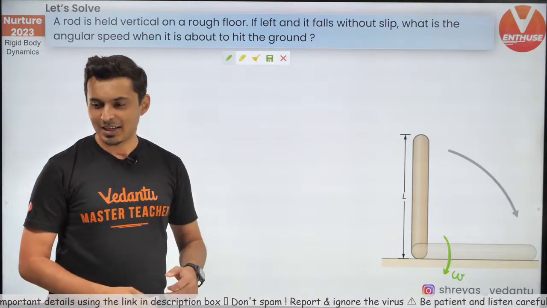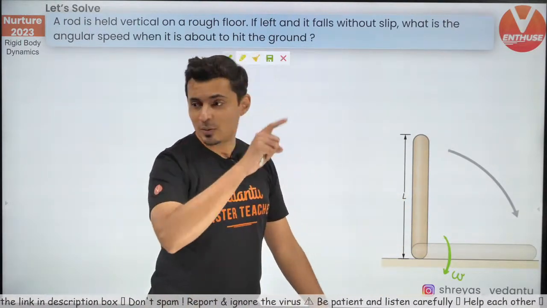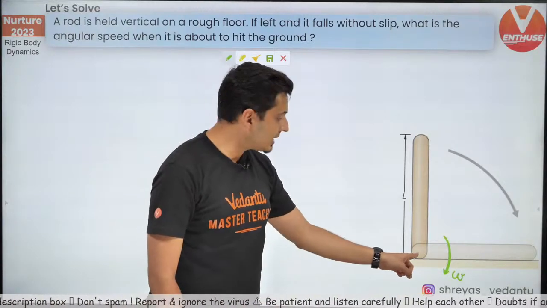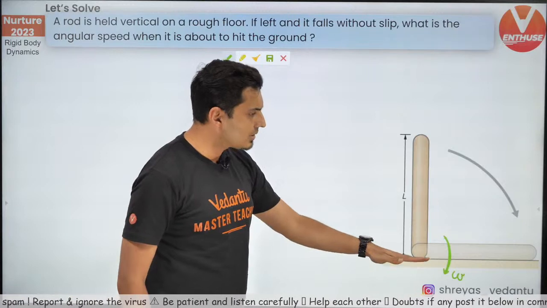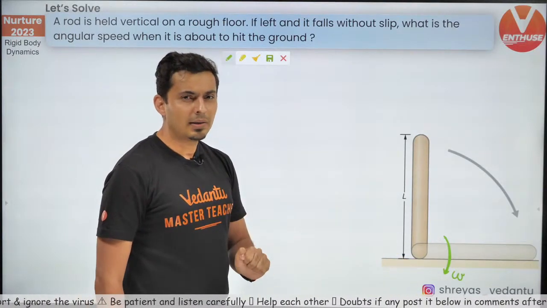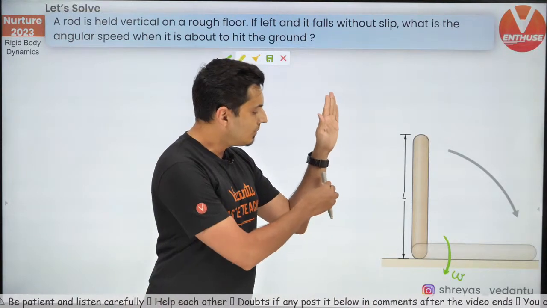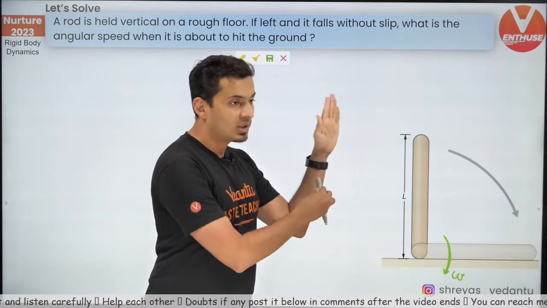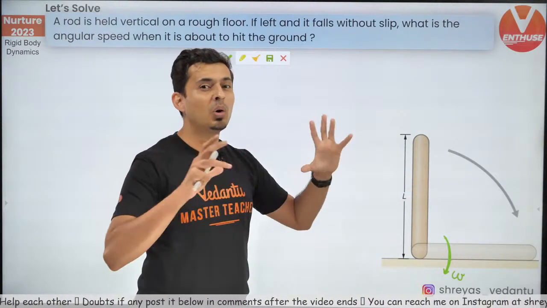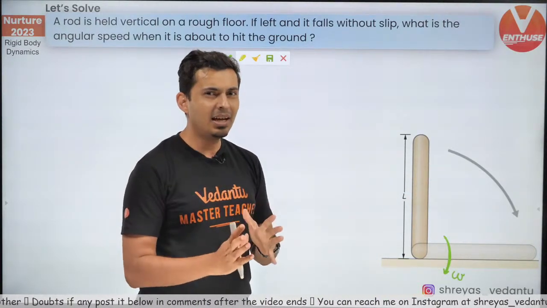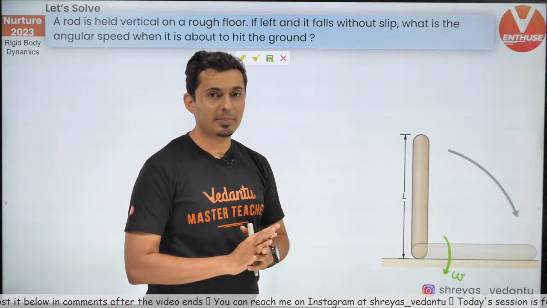Okay. Now, moving on, what do you think is the axis of rotation? The axis of rotation is this bottom point. Great. So this has rotated and it falls down. Should I go by torque? I think no, because as it moves, the mg force will keep moving and the torque will keep changing, alpha will keep changing. So it will become non-uniform motion.